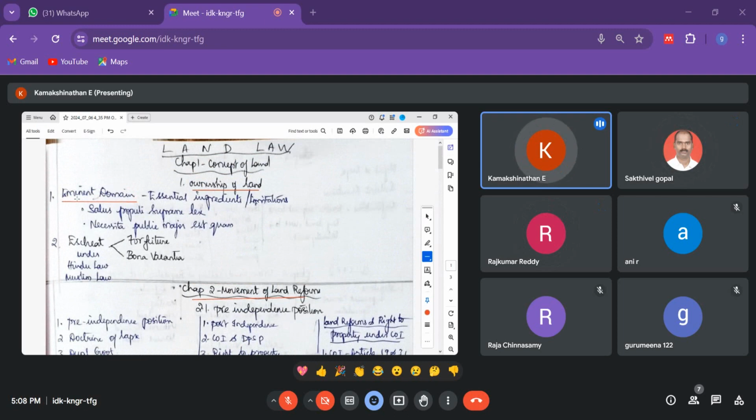Salus Populi Est Suprema Lex. This is a Latin phrase.